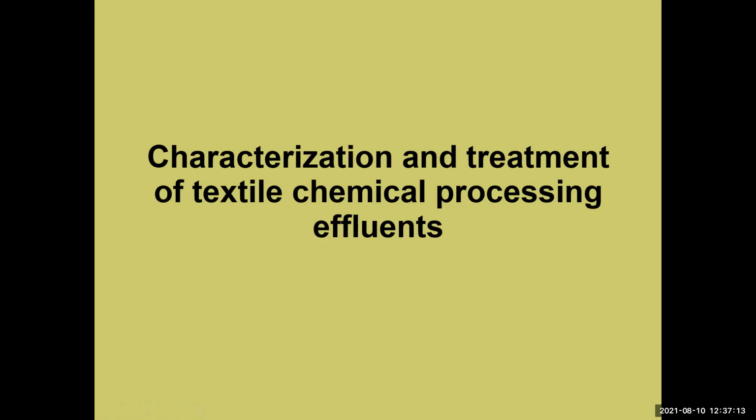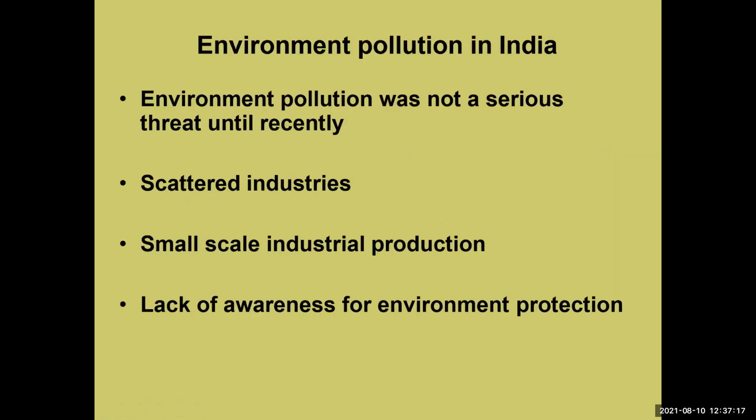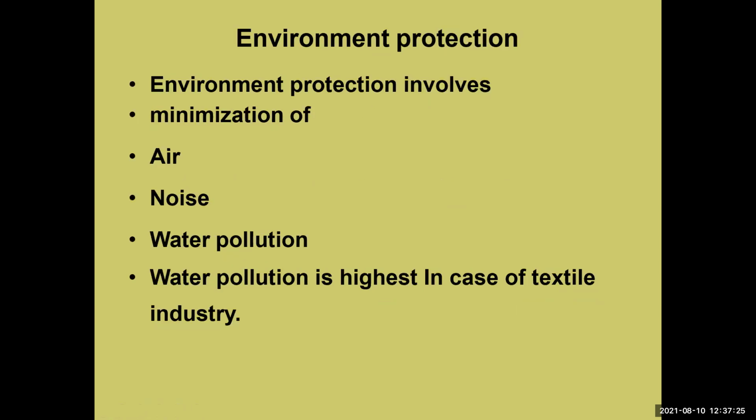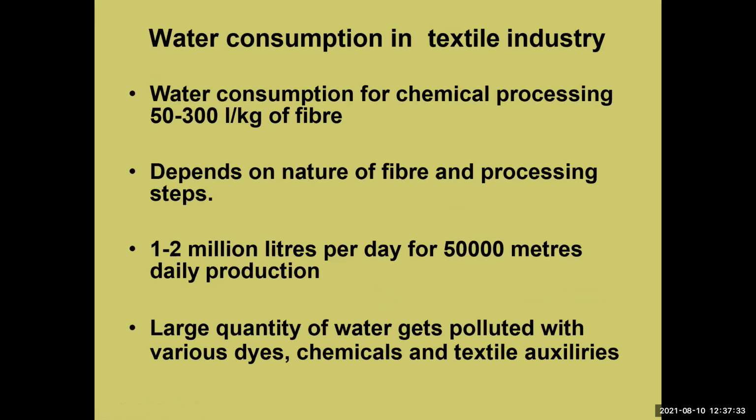Okay. Then now, this is environmental pollution in India. This slide is completed. Present is already completed. Then is the environmental protection, and environmental protection involves air, noise, and water pollution.